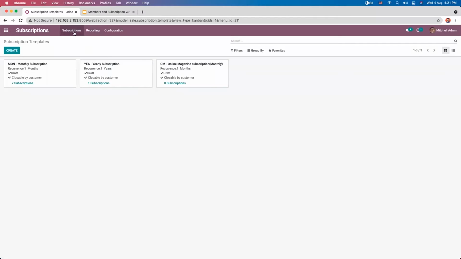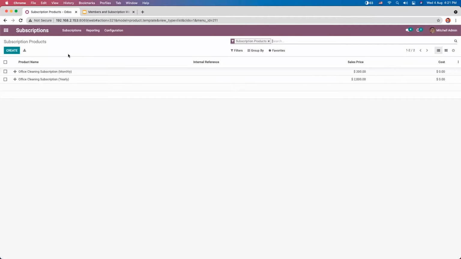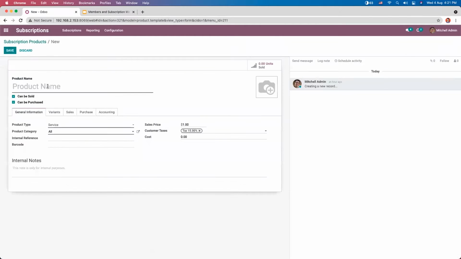So before creating a subscription, here under subscription, we can manage subscription products. So one can create a new subscription product with a product type as a service. We already have 2 products like office cleaning subscription, monthly and yearly. So we can create a new one. Here we can provide the name of the product: Magazine subscription, Monthly.